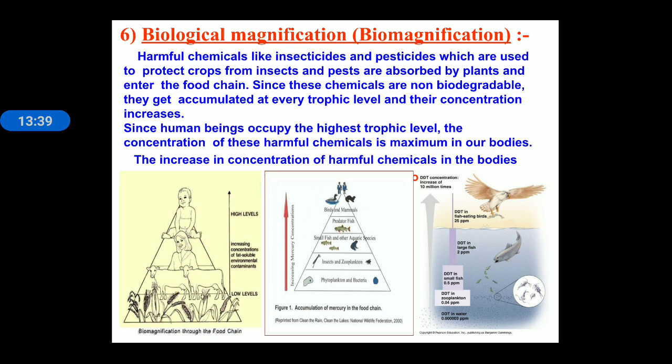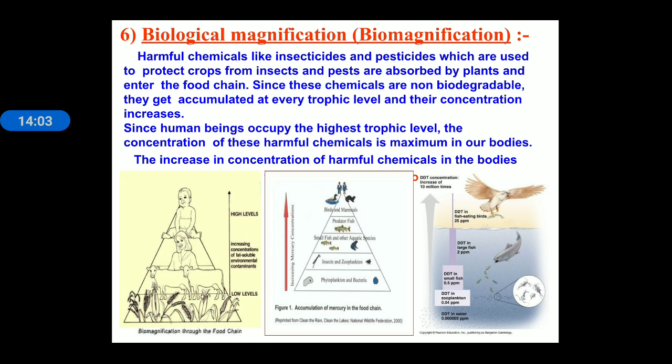Zooplankton has 0.04 ppm DDT. ppm stands for parts per million, and in small fish the amount of DDT is 0.5 ppm. The concentration of DDT increases from one trophic level to the next, and in large fish the DDT amount is 2 ppm, and DDT in fish-eating birds is 25 ppm.